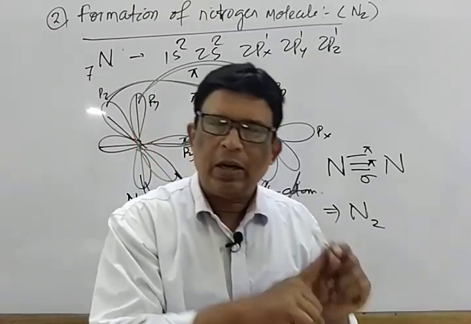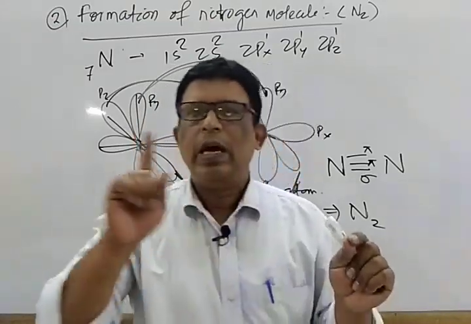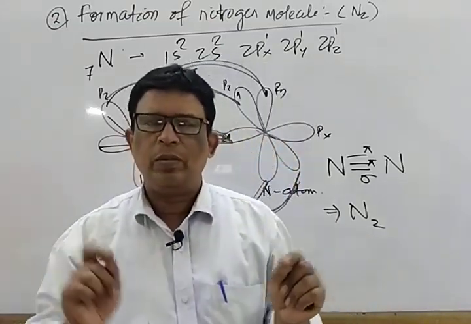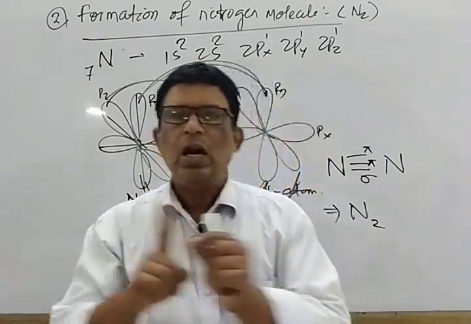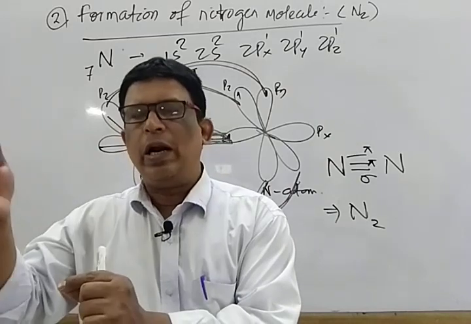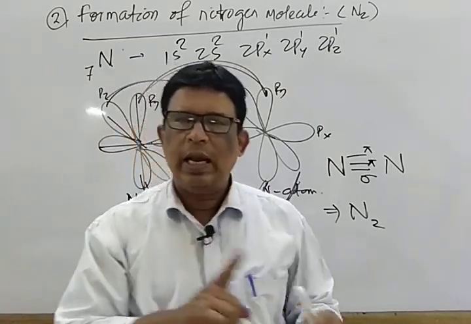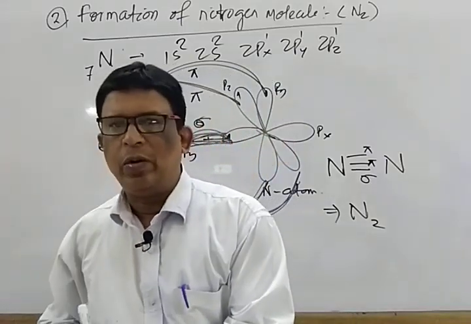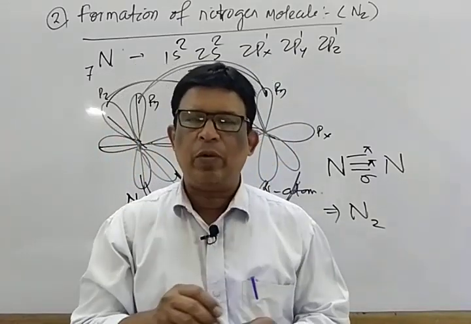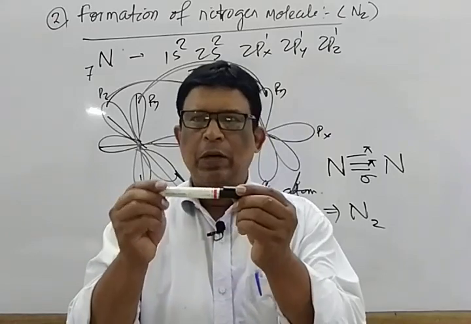Point 2, for sigma the extent of overlapping is maximum, for pi the extent of overlapping is minimum. Point 3, for sigma overlapping takes place along the internuclear axis, for pi overlapping takes place above and below the internuclear axis. Next point, sigma bond is a strong bond; pi bond is a weak bond. The last point is the most important point.